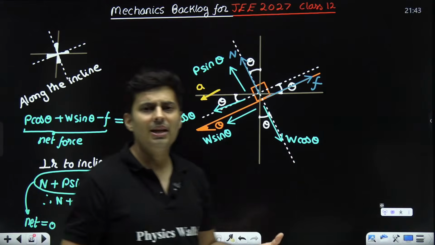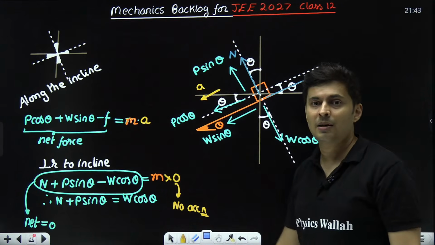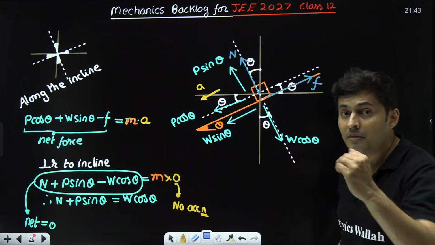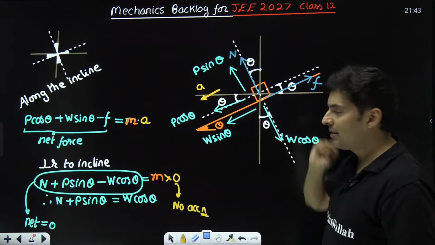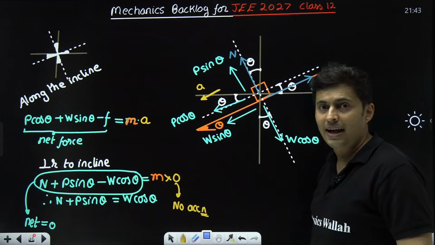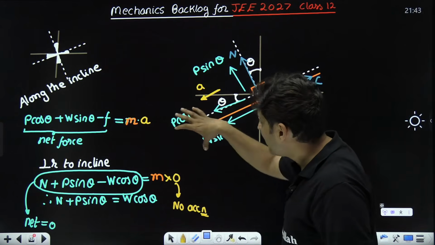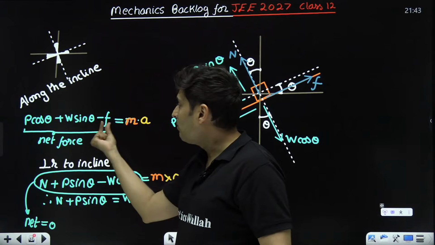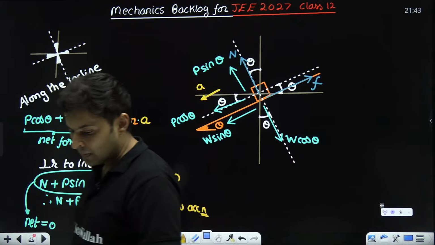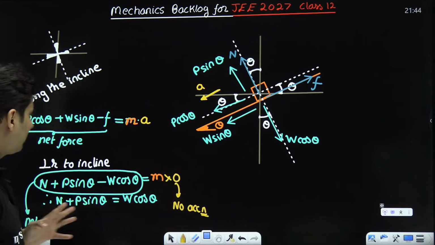Because somebody will ask, sir, why did you not write F minus P cos theta minus W sin theta? In that case, if I write F minus something, it would mean this force is larger than these two forces, which can't be the case because I know for a fact that it is accelerating down like this. So that is why these two combined together minus this will be positive. Got it? Everyone clear?